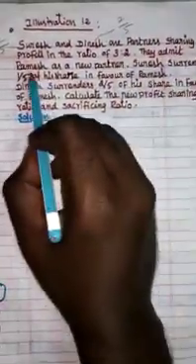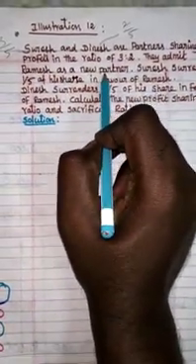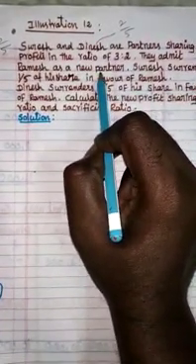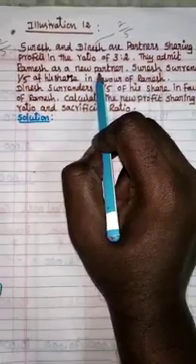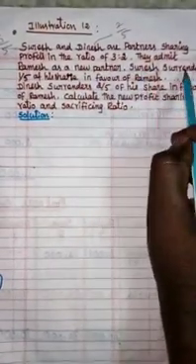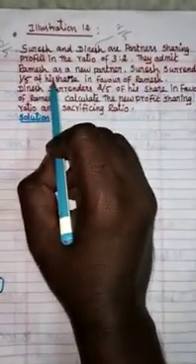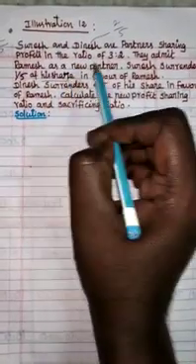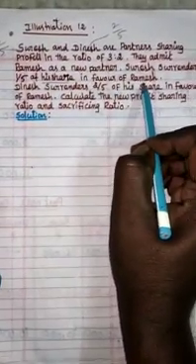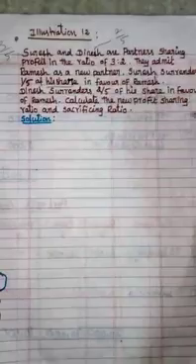They admit Ramesh as a new partner. In the partnership firm, a new partner Ramesh is admitted. Suresh surrenders 1/5 of his share in favor of Ramesh. In that case, what does that mean in Suresh's share?